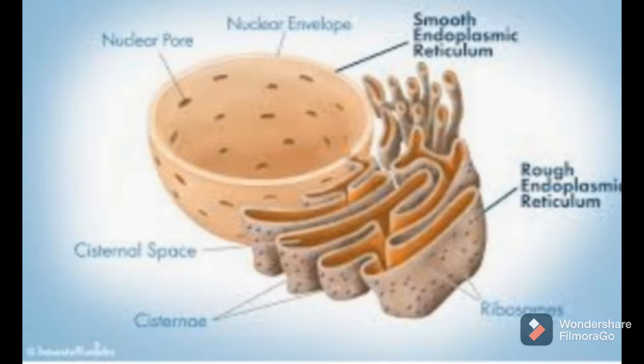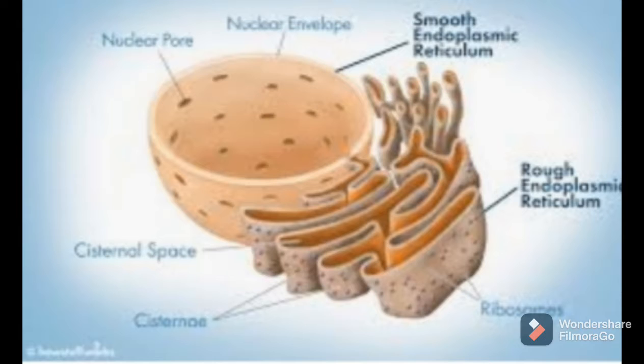Now the structure of the endoplasmic reticulum, as you can see in the diagram. It has a fine structure such that its existence can be revealed only through an electron microscope. It is an irregular tube-like network of double membrane, distributed over the entire cytoplasm.